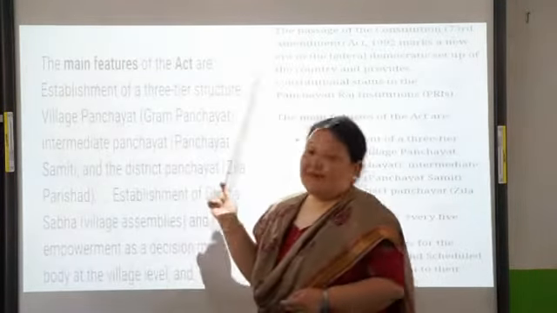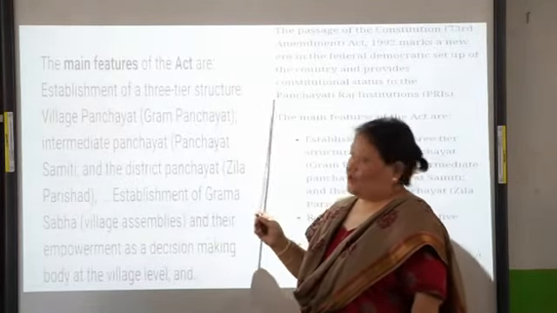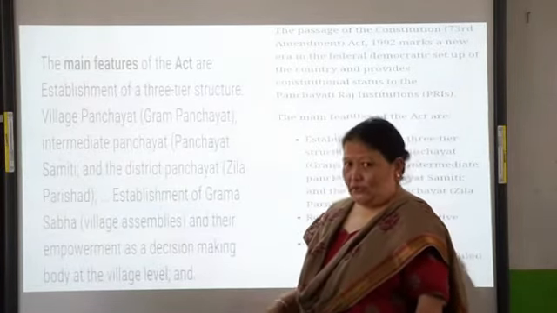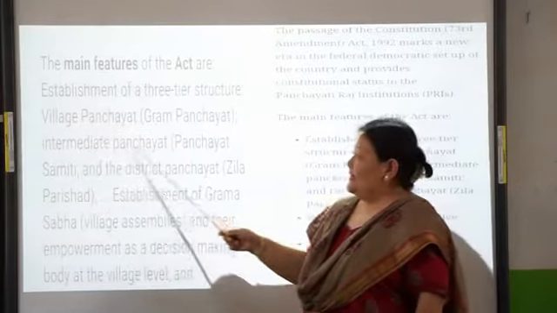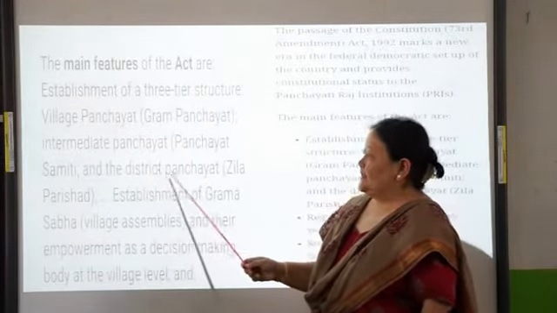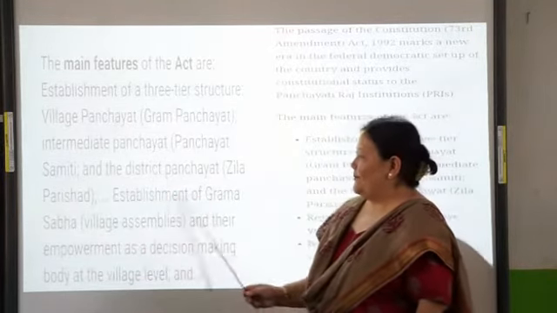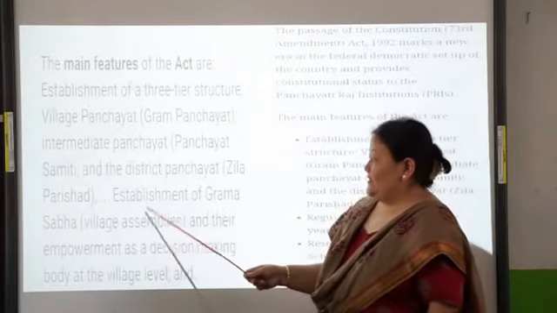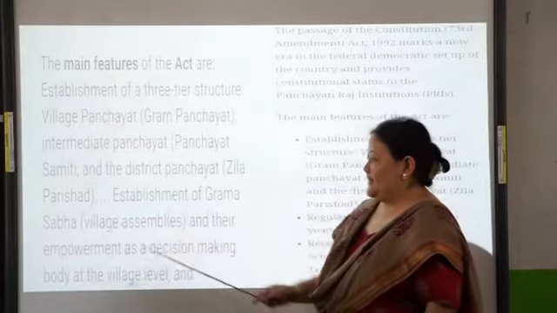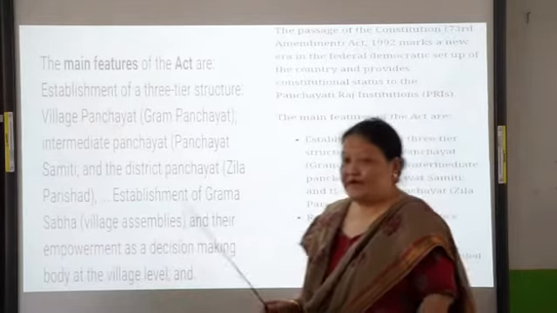Now, the main features of the Act are the establishment of a three-tier structure. So, the village panchayat or the gram panchayat at the lowest level. Then at the intermediate level, the panchayat samiti, and at the district level, you have the district panchayat or the Zilla Parishad. And a lot of emphasis was also laid on the establishment of Gram Sabha or the village assemblies and their empowerment as a decision-making body at the village level.